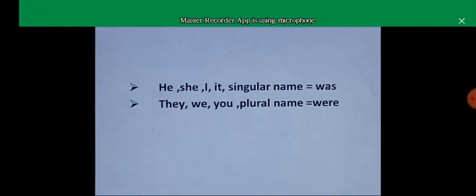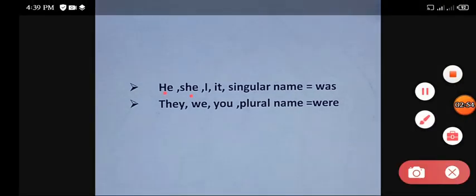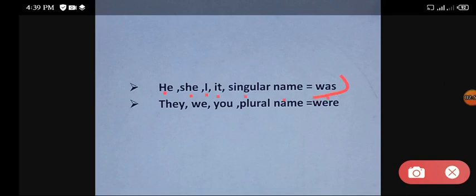So let me clear here. With he, she, I, it, and any singular name, you will always use was. With they, we, you, plural name, you always use were. So with plural or they, we, you, you will use were, and he, she, I, it, and singular name, you always use was. So this is a recognition as well as formula of past continuous tense.